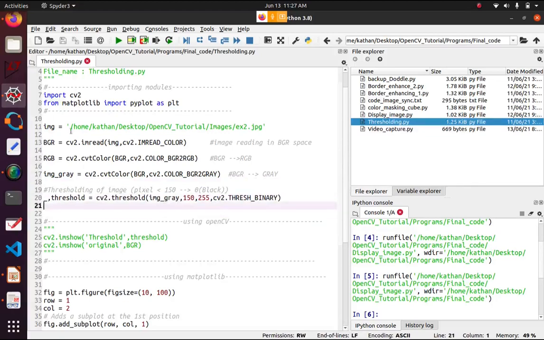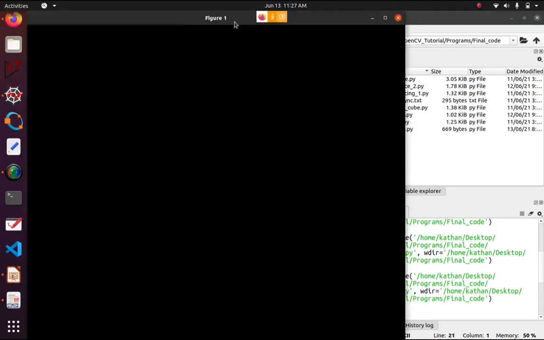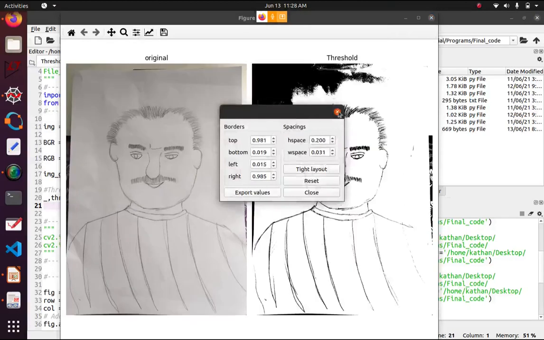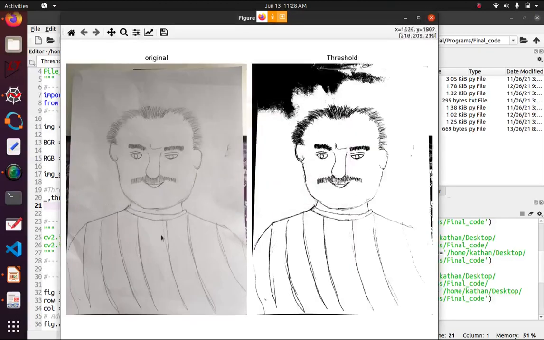So let's see that. I have one image, a sketch drawn in pencil, and I just want to see its border. You can see the image converted into binary formation.